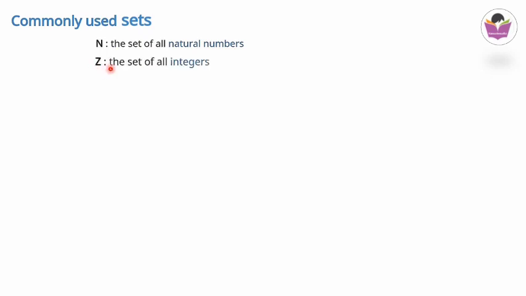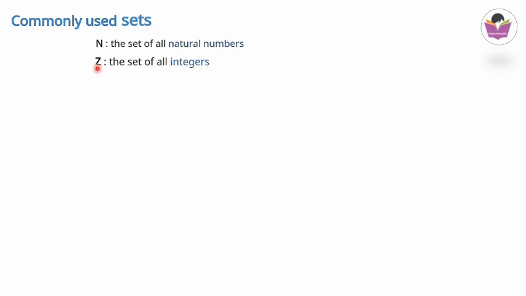In the beginning of this lesson, we discussed different types of numbers. Here we are going to discuss commonly used sets. If the letter N is there, then we have to understand it as the set of all natural numbers. N stands for the set of all natural numbers, and Z stands for the set of all integers.